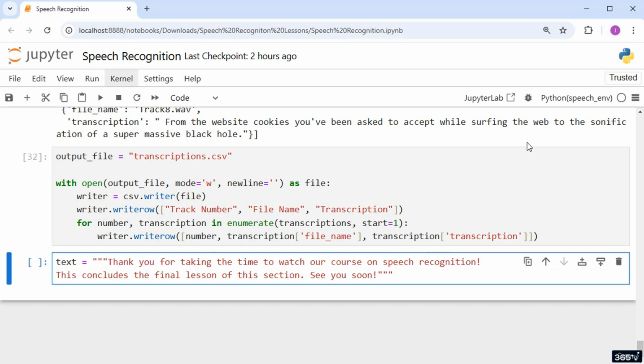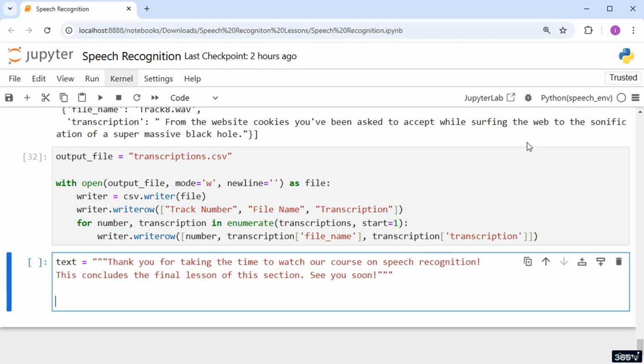Then I'll initialize a variable called TTS to store an instance of the GTTS class from the Google Text-to-Speech library. I'll pass two critical arguments to this class: text, which is the string of the text we want to convert, and language, specifying that the language of the text is English.